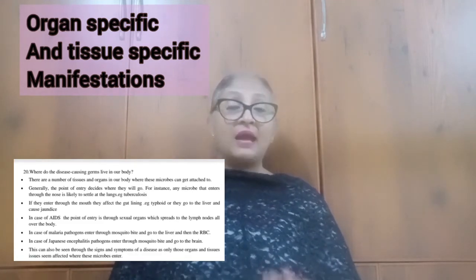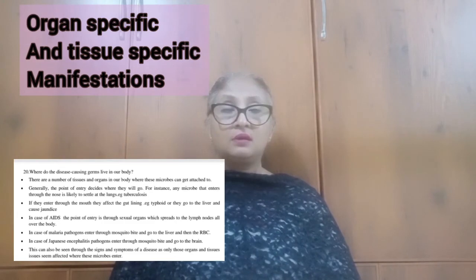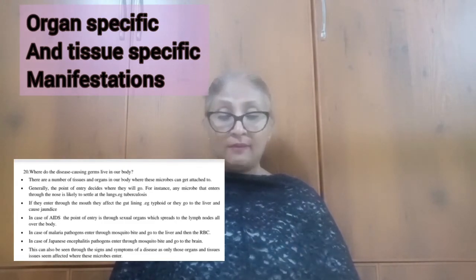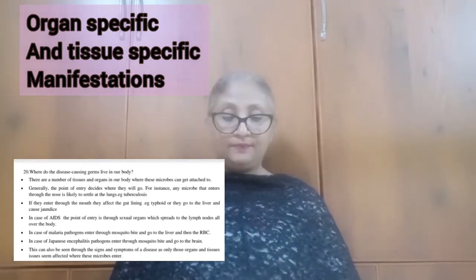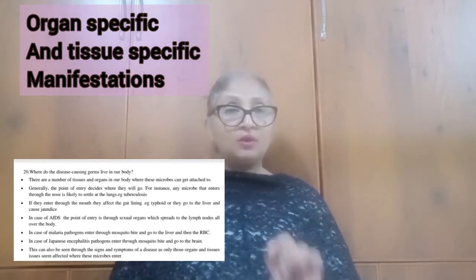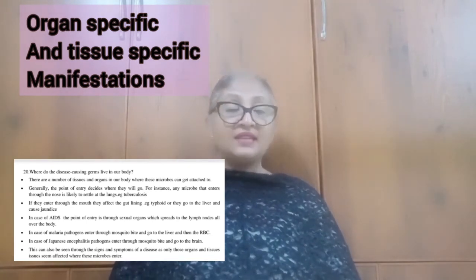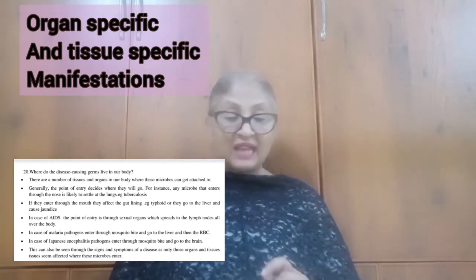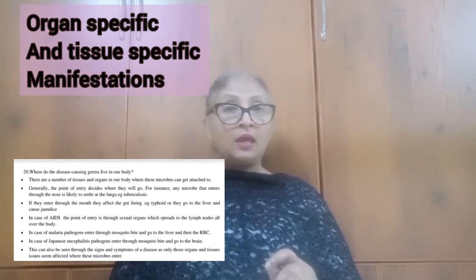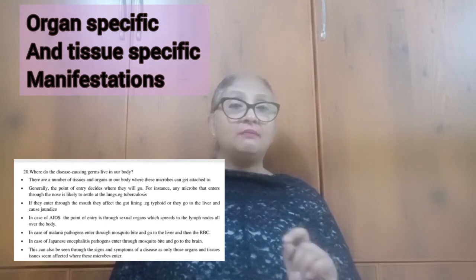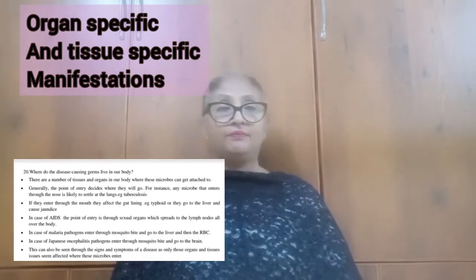But in the case of malaria, the causative agent, plasmodium, enters into the blood through a mosquito bite and goes to the liver and RBCs. The virus that causes Japanese encephalitis, or brain fever, also enters by mosquito bite and goes to the brain.